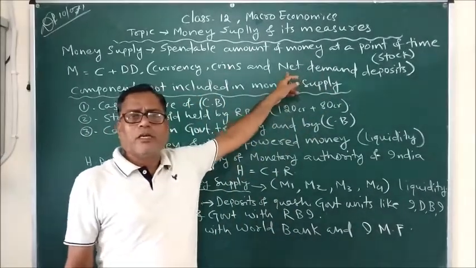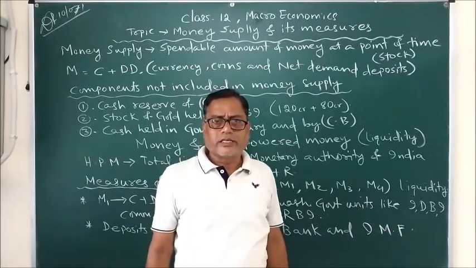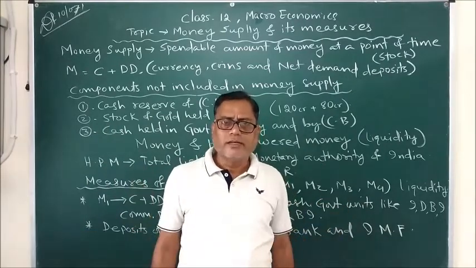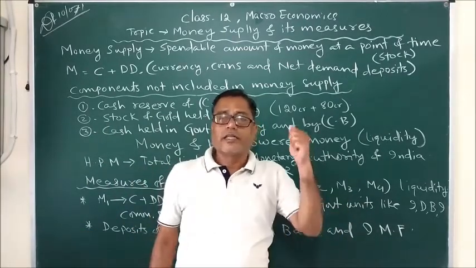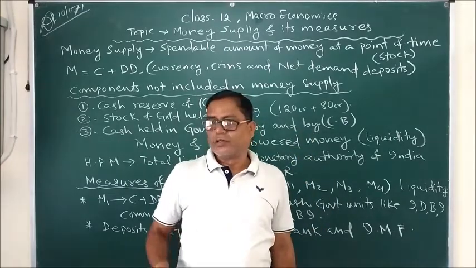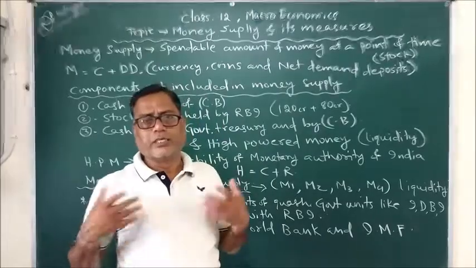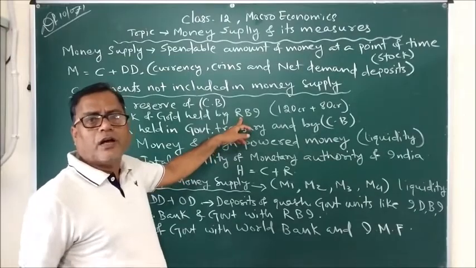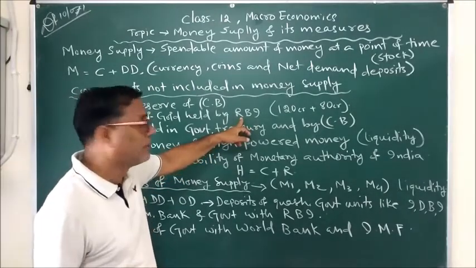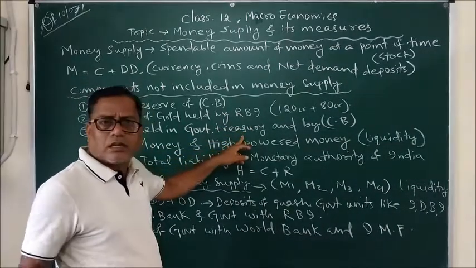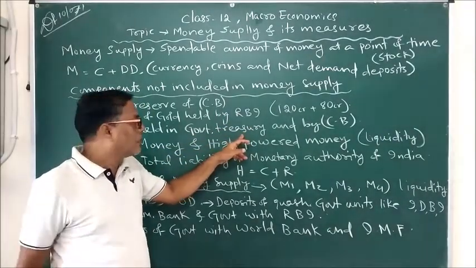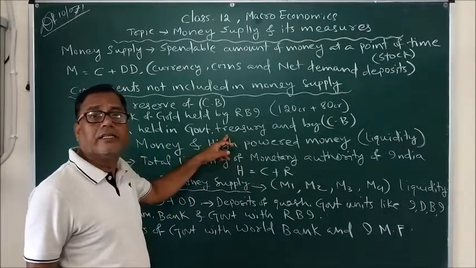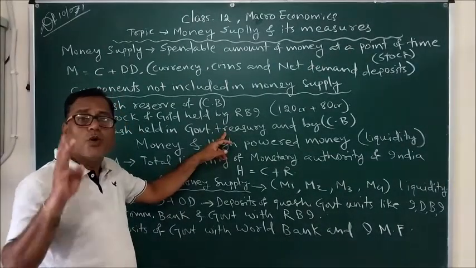Just imagine the economy when gold coins were prevalent. That time, whatever the requirement of money, that much gold was required, and it amounts to the 100% reserve system. But with the advancement in theory and policy, many countries in the world nowadays are following the minimum reserve system. That means in India, the government or the RBI can print whatever amount of currency it wishes, but it has to keep in reserve a minimum of 200 crore rupees.